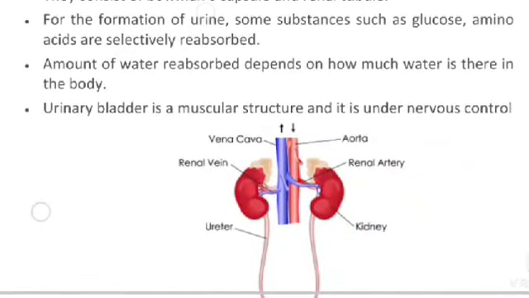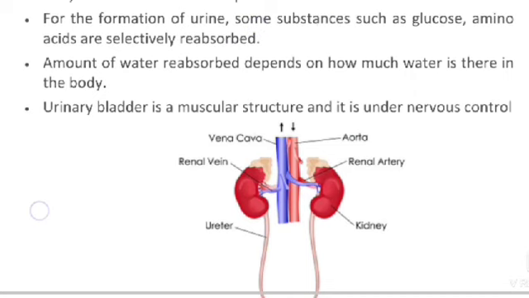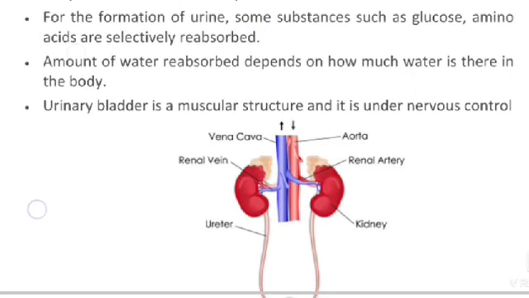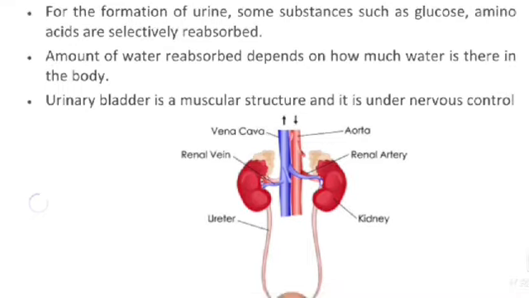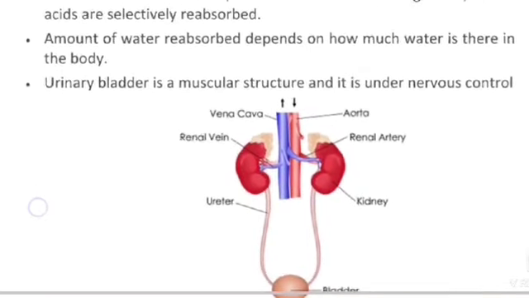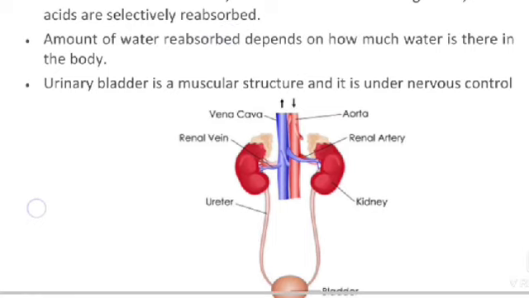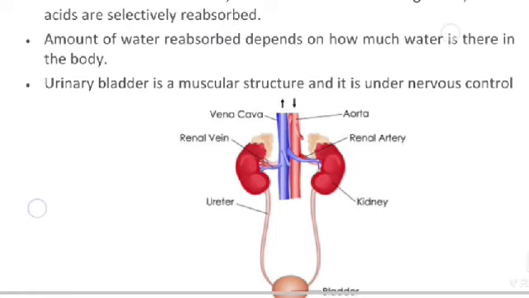For the formation of urine, some substances such as glucose and amino acids are selectively reabsorbed. The amount of water reabsorbed depends on how much water is there in the body.